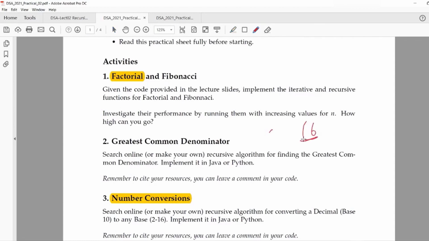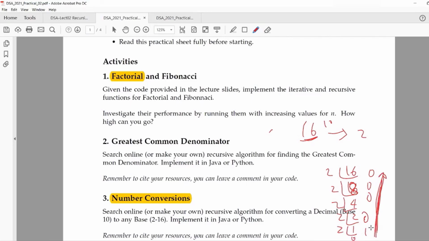For example, we want to convert 16 from base 10 to binary form. So you use 16 divided by 2, which gives 8. And then you divide by 2 again, then this is 4. Then you divide by 2 again, this one is 2. Then you divide by 2 again, this one is 1. I didn't write the remainders: 0, 0, 0, 0, and then this one is 1. Then you divide by 2, 0. You don't need to read the remainders in reverse. You can directly print the result. Number conversion is truly very possible.